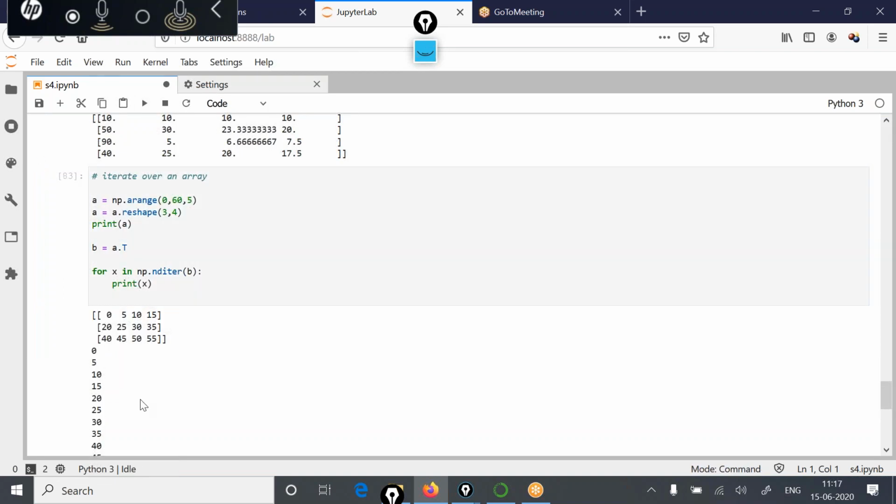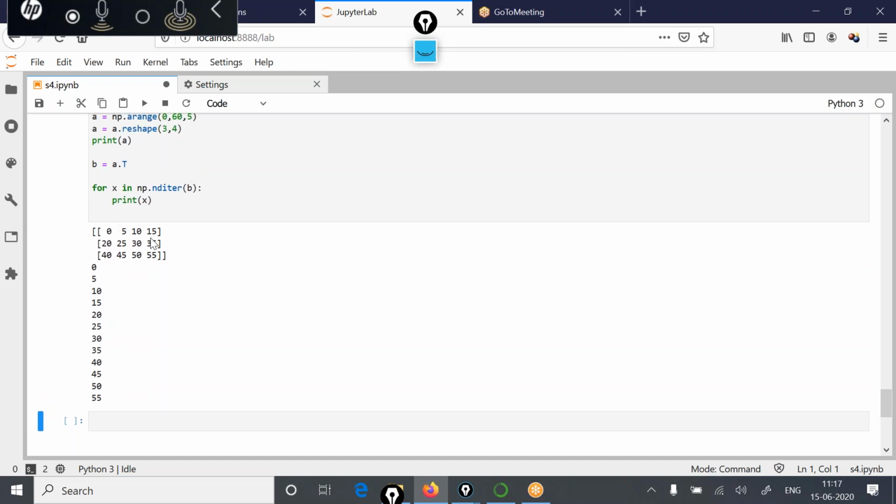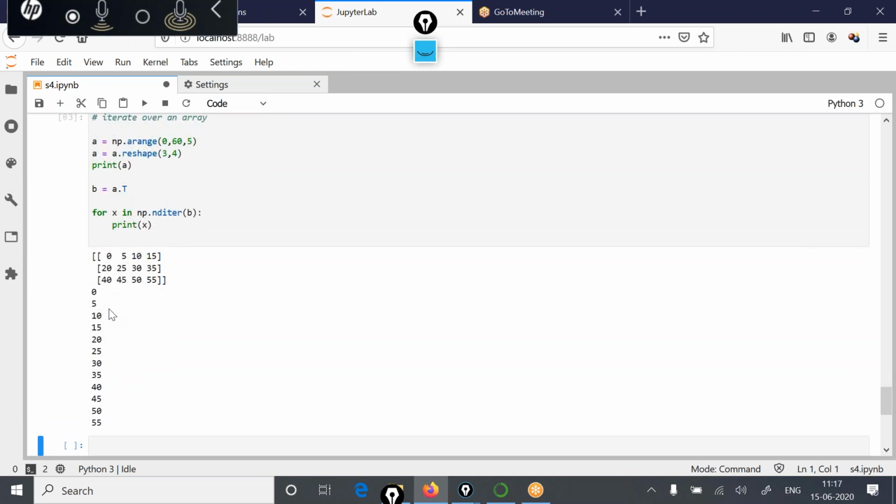If you take the transpose, the items are iterated not row wise according to matrix B, but in the same order as previously, because Python is taking into consideration the memory representation. So in memory, these values are stored like this: after 0, there is a fifth value, then 10, then 15, and so on.